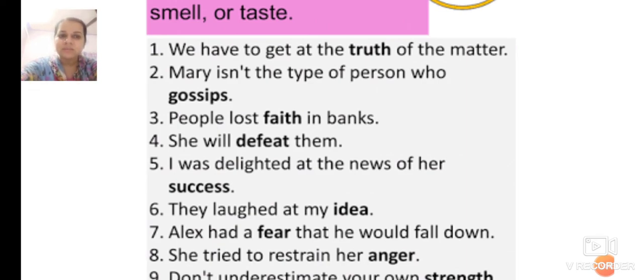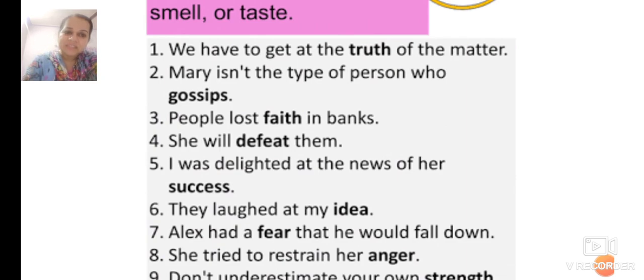Mary isn't the type of person who gossips. Now gossip is a talkative person who talks more. So can we touch the talking of the words? Can we touch the words of a person? No, but we can only hear or we can only feel that yes, the person talks too much. So Mary isn't the type of person who gossips. Gossip is an abstract noun.